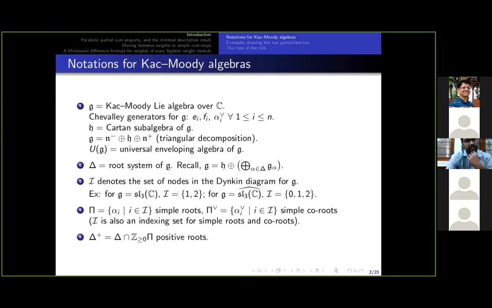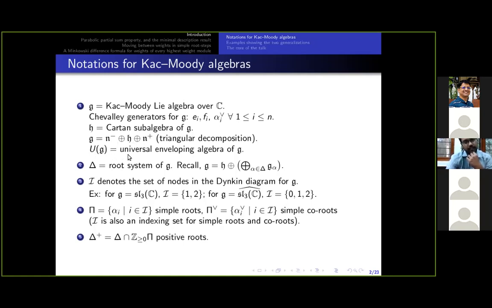𝔤 stands for a Kac-Moody Lie algebra over complex numbers. And I won't make any assumptions on 𝔤, such as 𝔤 is indecomposable or 𝔤 is symmetrizable. All the results of this talk hold over any general Kac-Moody algebra 𝔤. e_i, f_i, α_i check, i running from 1 to n, these are the Chevalley generators for 𝔤. 𝔥 is the Cartan subalgebra of 𝔤. 𝔫⁻ and 𝔫⁺, these are the negative and positive parts of 𝔤. 𝔤 has triangular decomposition as given here.